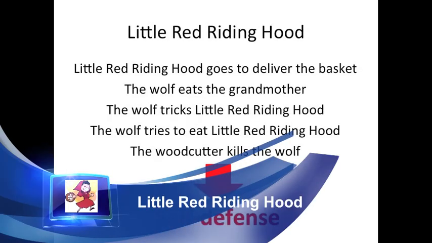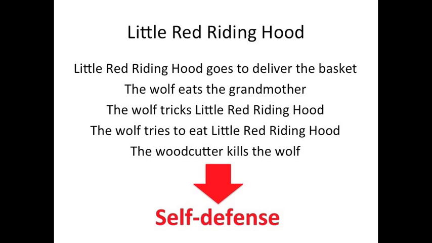Let's recap the events in Little Red Riding Hood. Little Red Riding Hood goes to deliver the basket to her grandmother. The wolf eats the grandmother. The wolf tricks Little Red Riding Hood and tries to eat her, and then the woodcutter kills the wolf. So we can say that the main topic here is more like self-defense, because in the end, the wolf dies because they're trying to protect Little Red Riding Hood.